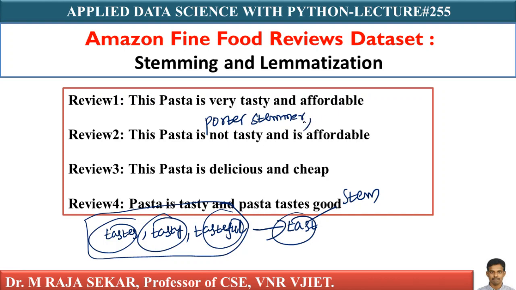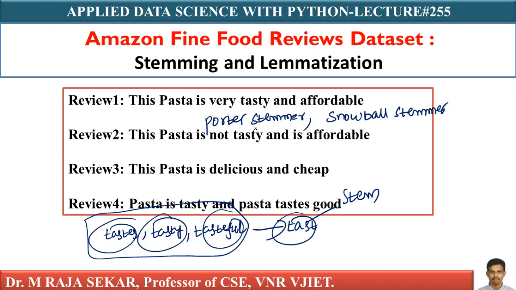We also have another stemmer called the snowball stemmer. Of course, there are multiple stemmers, and these are different stemming algorithms. We will not go into how these algorithms work, but in future classes I will discuss.